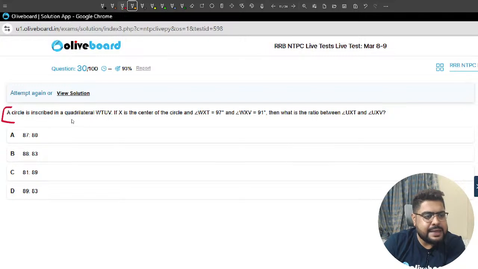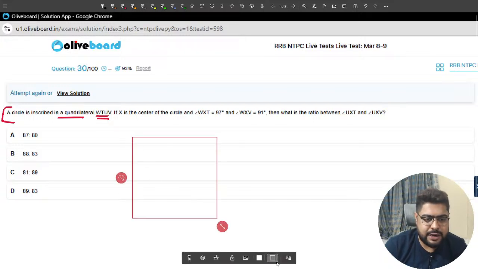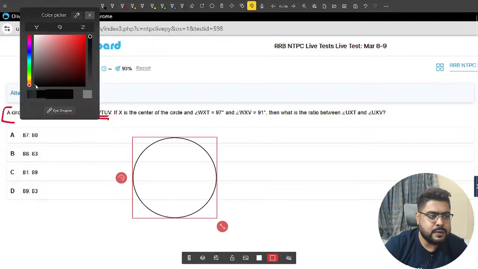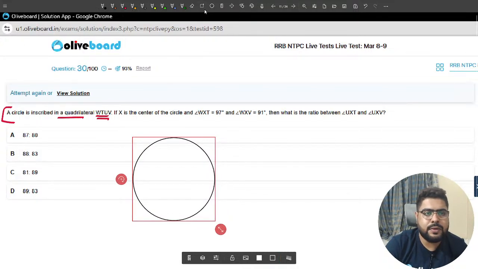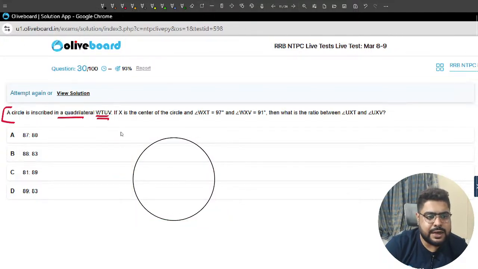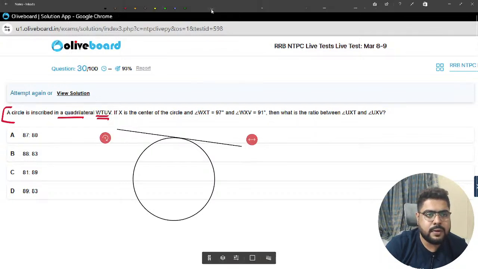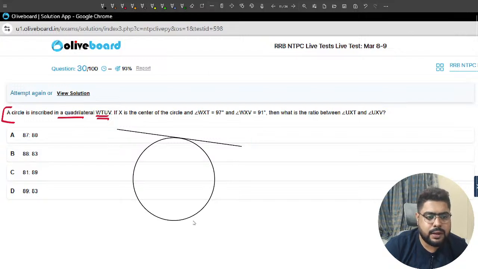A circle is inscribed in a quadrilateral WTUV. Chalo, sir, let's make the drawing. The circle is inscribed, so it will be a little messy. I guess you guys can see this now. Chalo, sir, let's make the diagram. The diagram will be a little bit bad looking, but not so bad as well.